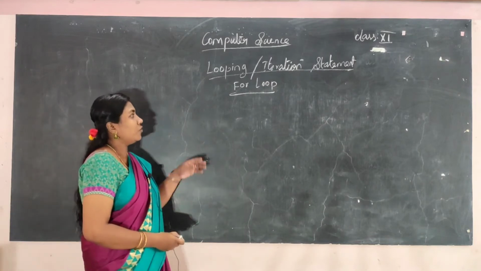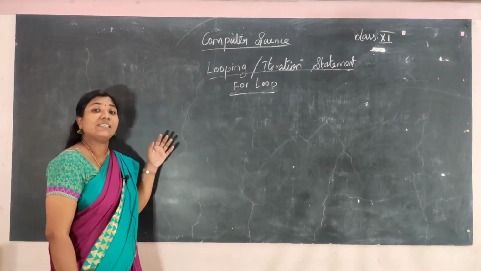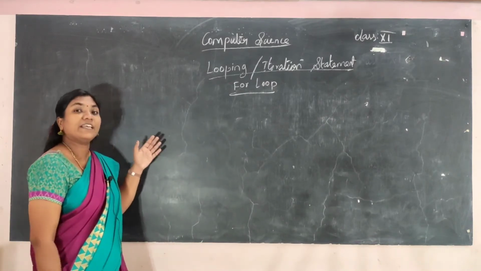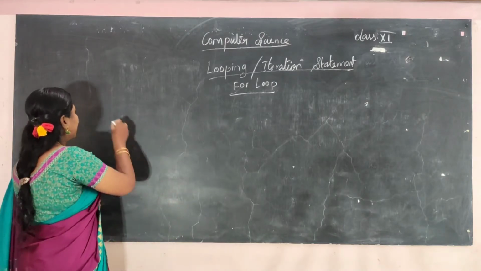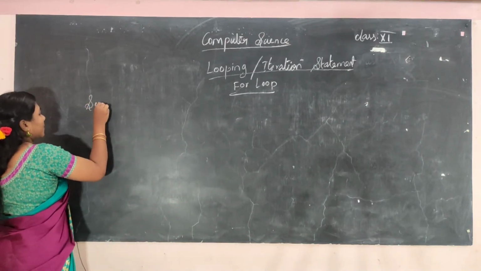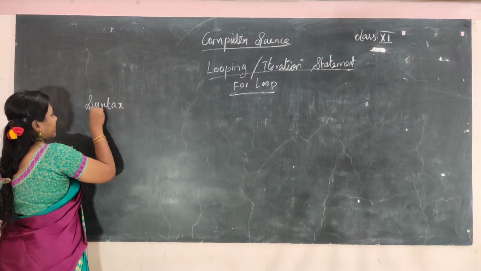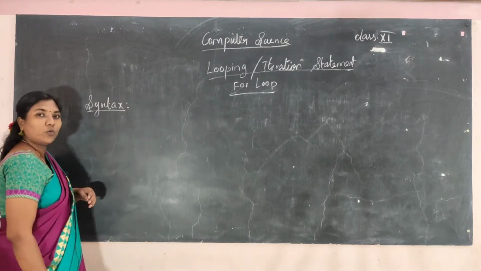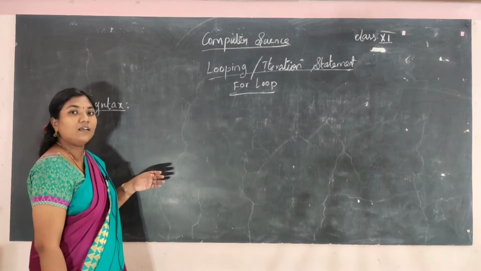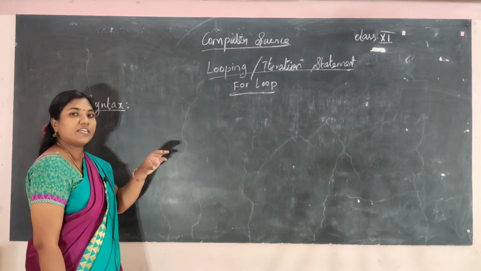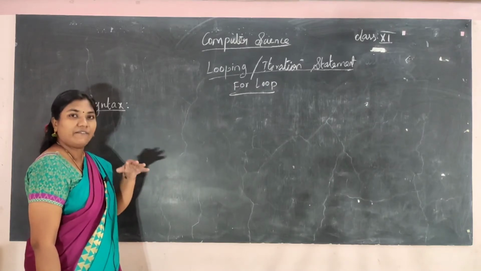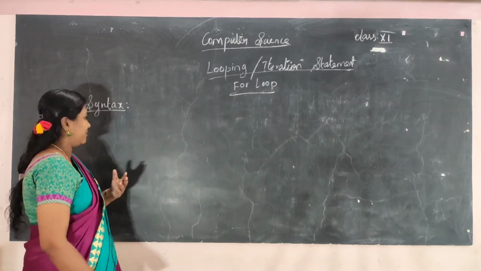Okay, so for the for loop, first let us see the syntax, then we will explain each and every part of the syntax. As with the while loop and do while loop, the for loop is also a looping statement, that is, a particular set of statements will be executed as per the condition.